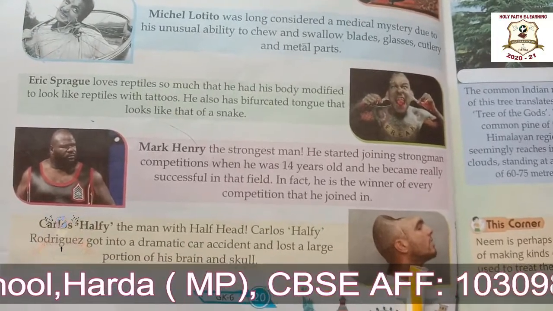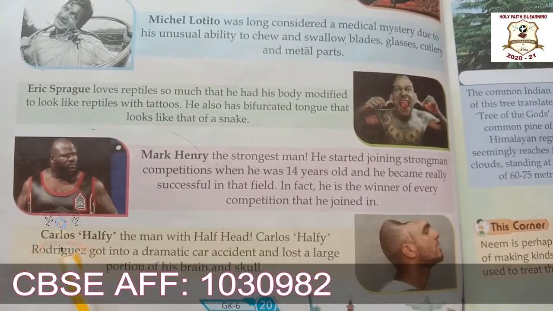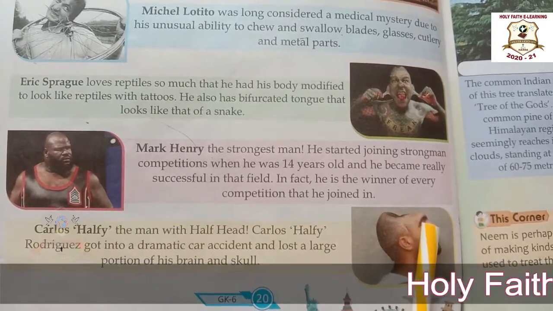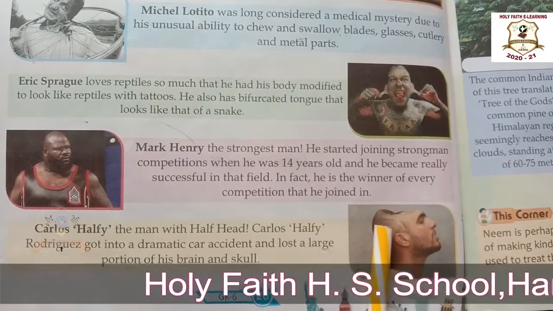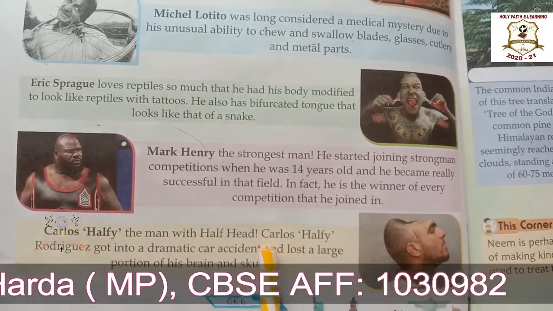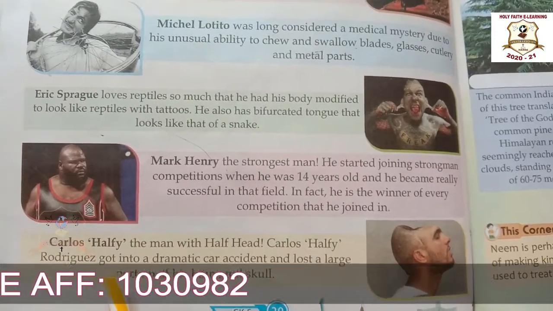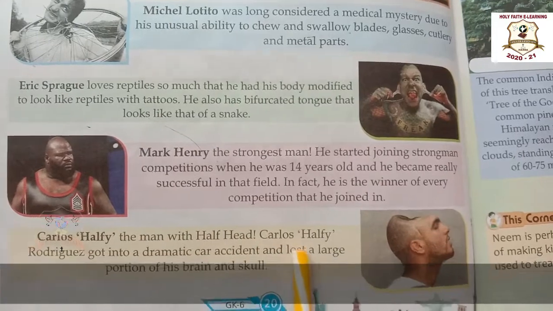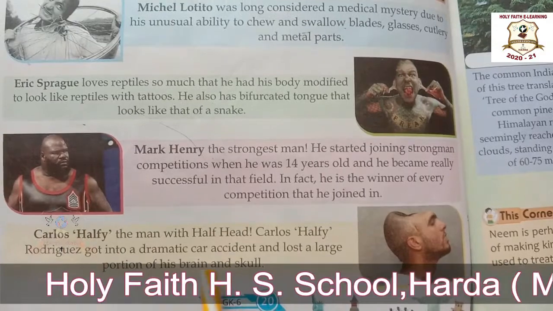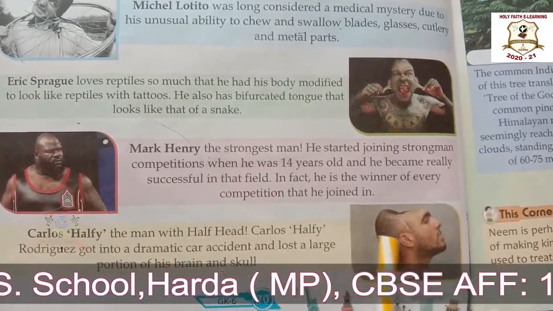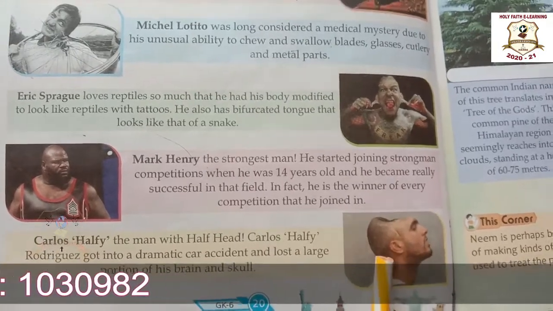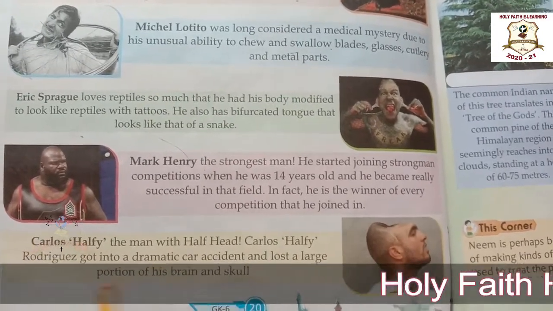Now look here at the last picture. It is a picture of Carlos Haffey, the man with half a head. You are able to see the picture. This man has only half a head. Okay. Why does he have only half a head? Carlos Haffey Rodriguez got into a dramatic car accident and lost a large portion of his brain and skull. Okay. Due to the car accident, he lost a large portion of his brain and skull. That is why he is known as Carlos Haffey.